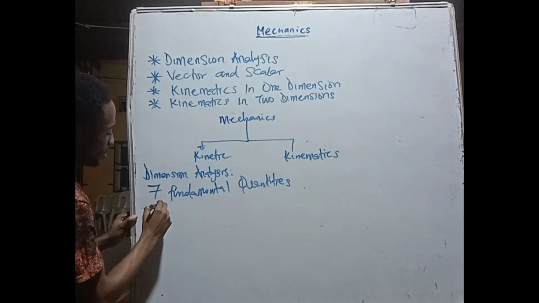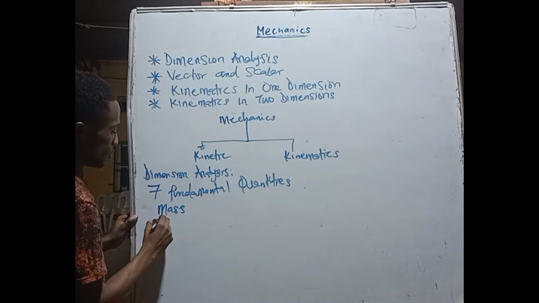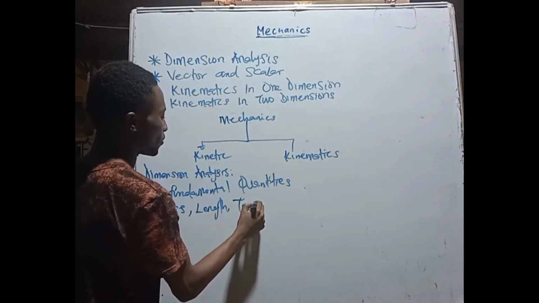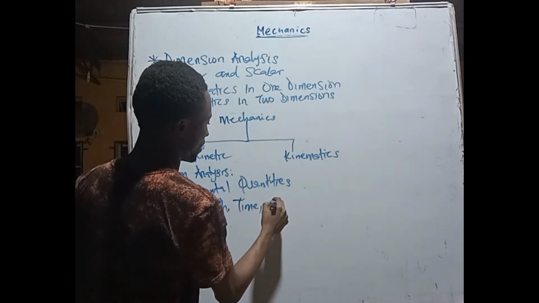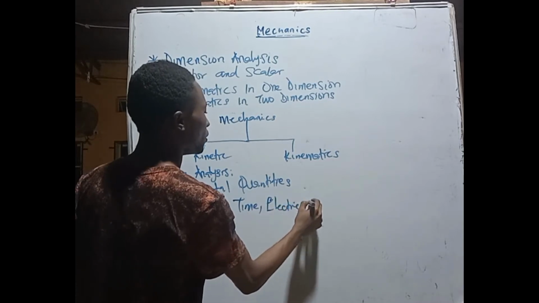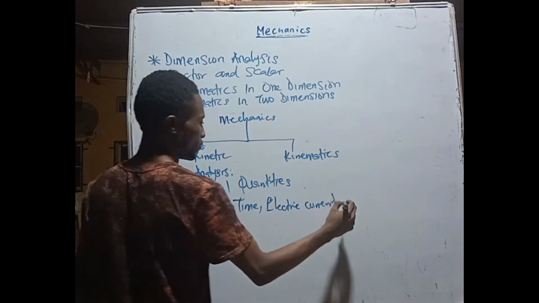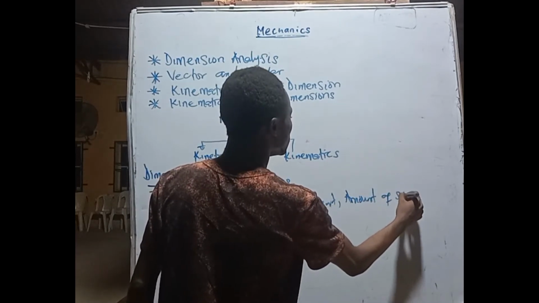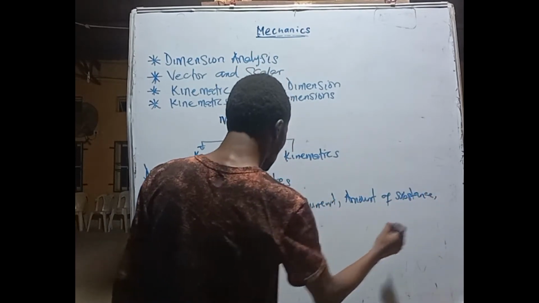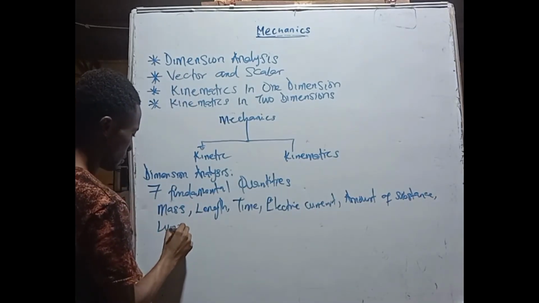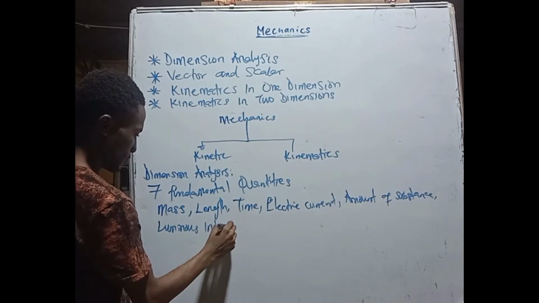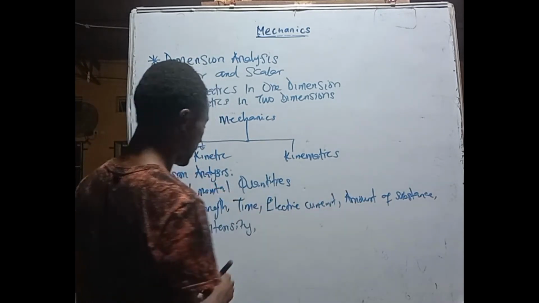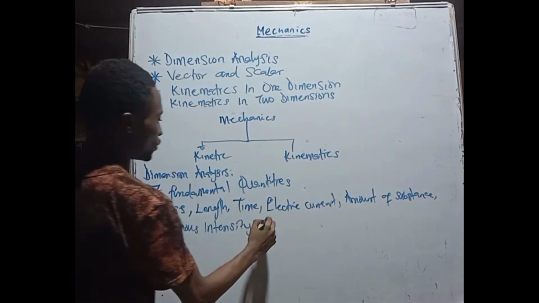Example, we have the mass, we have the length, we have time, we have electric current, we have amount of substance, luminous intensity, until 1, 2, 3, 4, 5, 6, and the last one we have temperature.